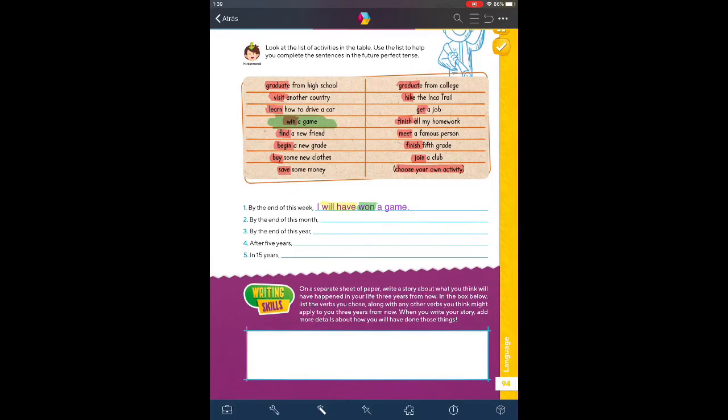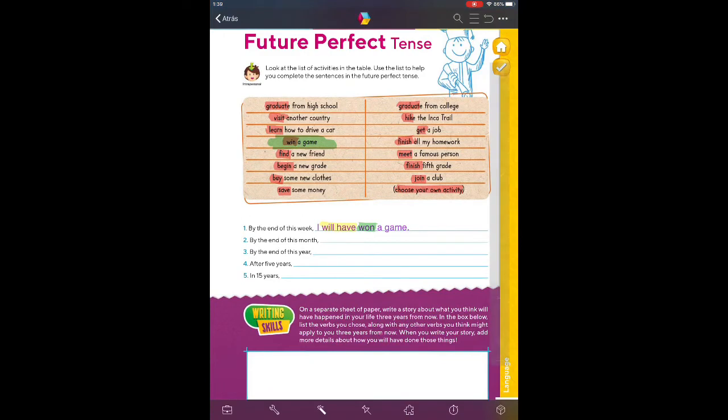Then we have the bottom part that says, on a separate sheet of paper, write a story about what you think will have happened in your life 3 years from now. In the box below, list the verbs you chose, along with any verbs you think might apply to you 3 years from now. When you write your story, add more details about how you will have done those things. So you're not going to do it on a separate sheet of paper. Actually, you're going to write it on this part here. You're going to try to make space and write it there. And you have to write a story of what will happen in your life in 3 years from now.